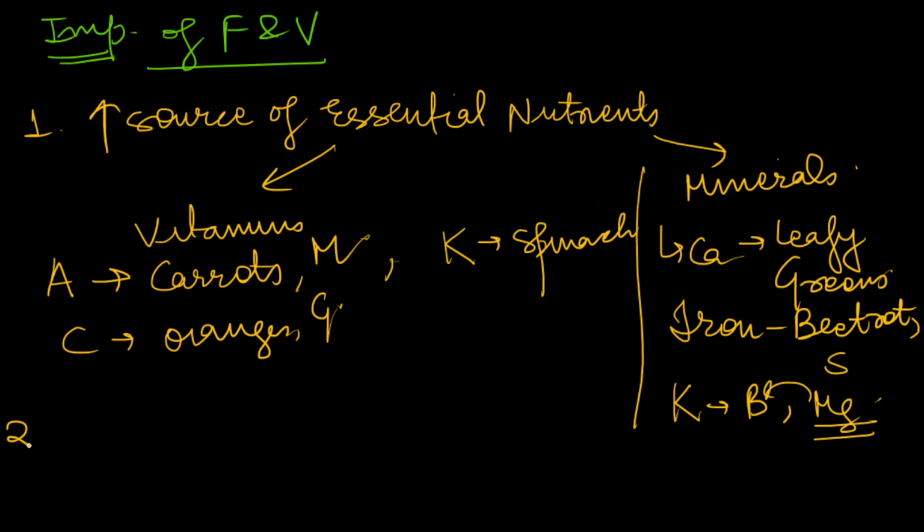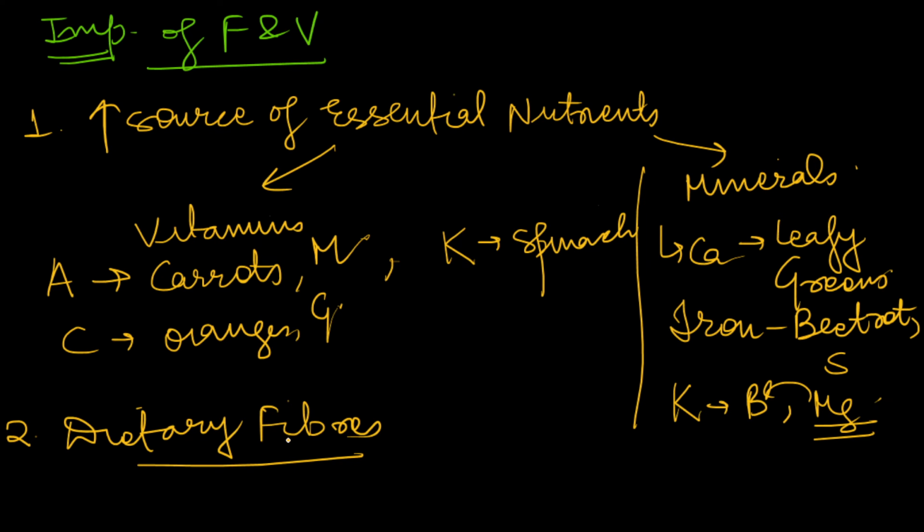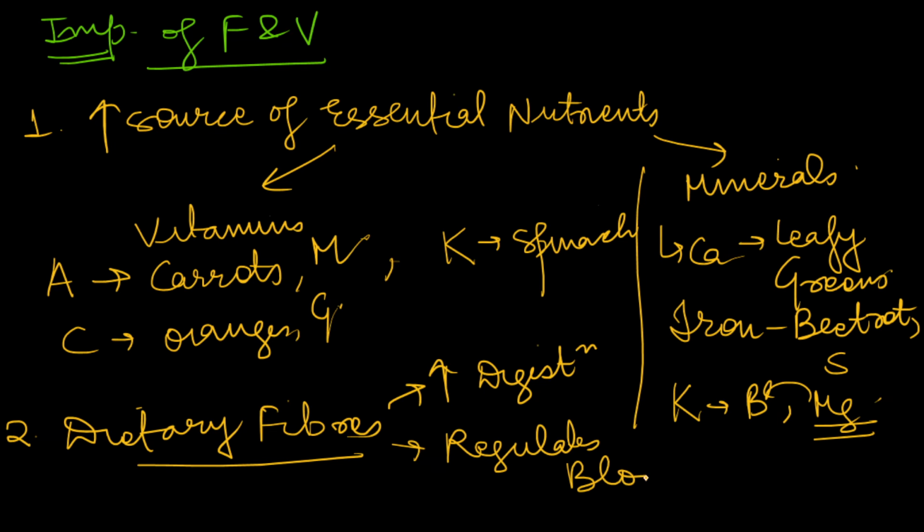Secondly, we get dietary fibers from fruits and vegetables. And what do these dietary fibers do? They aid in digestion, they enhance digestion. And secondly, they regulate our blood sugar and cholesterol levels. So you can mention some examples of fruits and vegetables there.